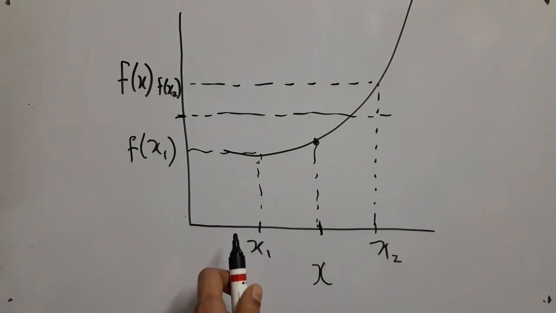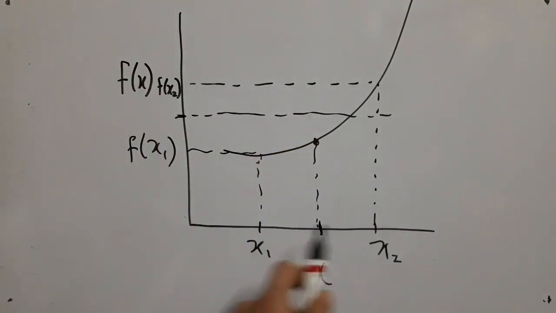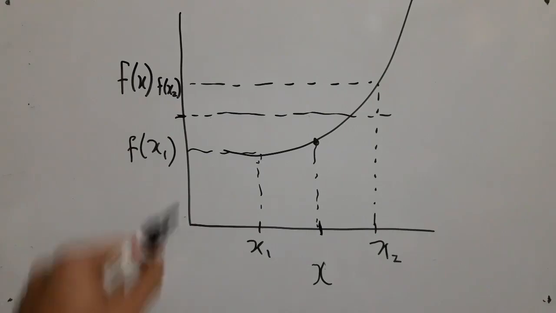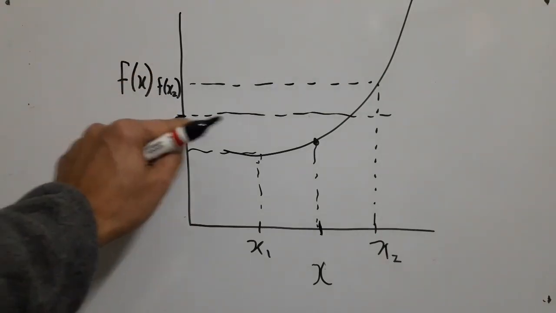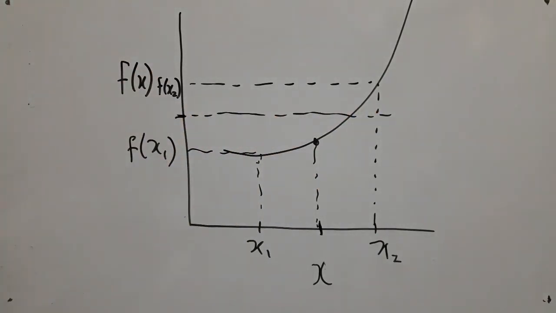If I first compute the average value and then apply my transformation f, I will reach only this height. Whereas if I first compute f of x1 and f of x2 and then compute the average, I will reach that height. Thus, in this case, whether I apply the transformation before or after computing the average gives me different answers.